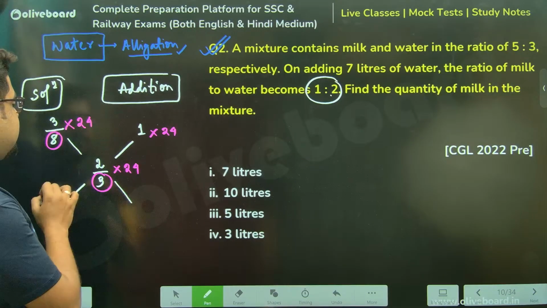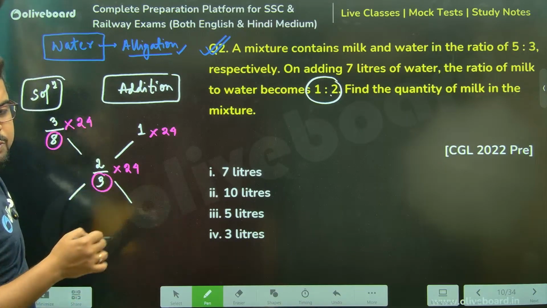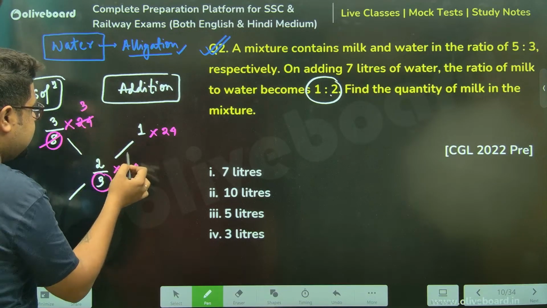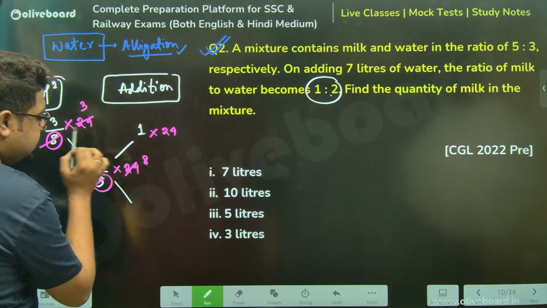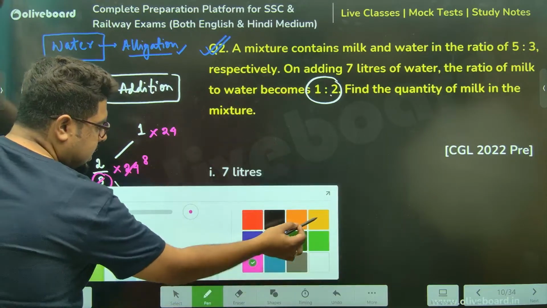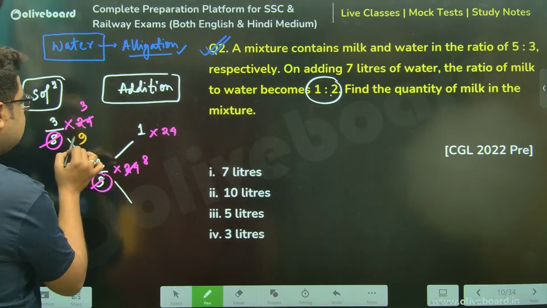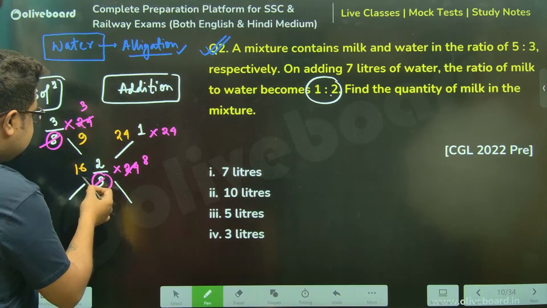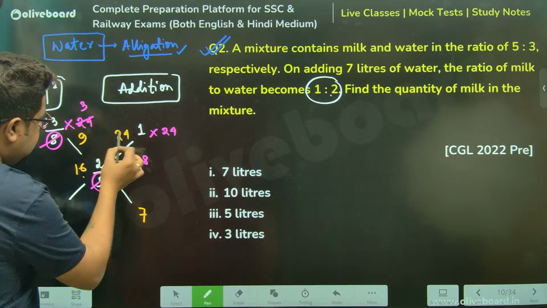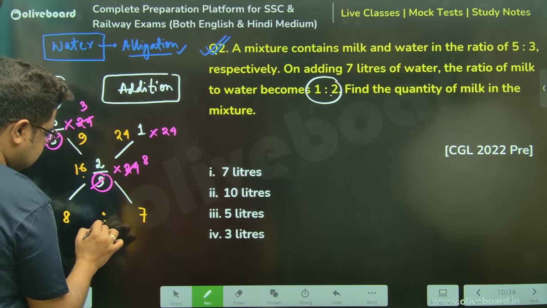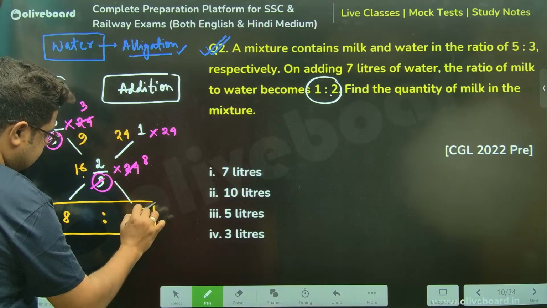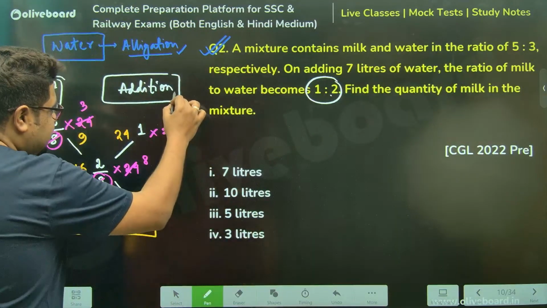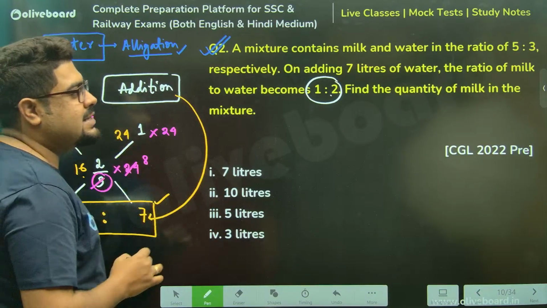Your answer will not change because at the end of the day, in allegation, the output is always a ratio. So this will become 3, this will become 24, this will become 8. My whole thing becomes 3 3s are 9, this is 24, and this is 8 2s are 16. So 16 and 9, the gap is 7, 24 and 16, the gap is 8. So the ratio is 8 is to 7. They are saying an additional 7 liters of water, so 7 parts is equal to 7 liters itself.